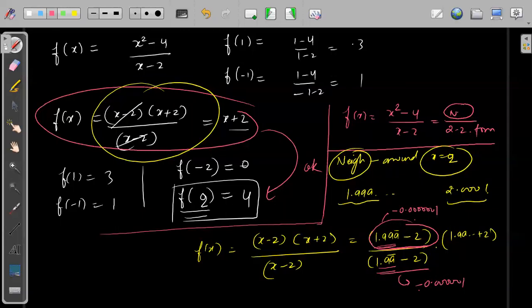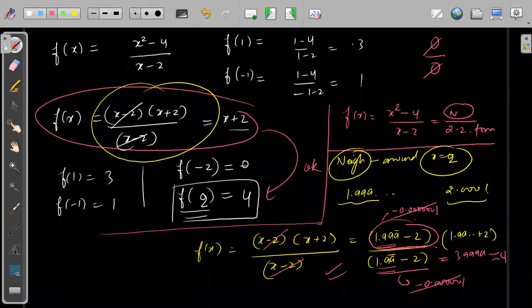Now we know that we cannot cancel 0 by 0, but we can always cancel something which is very small divided by something which is very small. We have seen in physics, where the constant for gravity is taken to the power minus 34, so there we cancel things, right? So this can easily cancel with this. No matter how small, if it is not 0, we can cancel out. So this part can be cancelled because x is not equal to 2. We are not cancelling 0 with 0. So that means this is okay, and what we will get is 1.9999 something plus 2. So this will become 3.9999, which is approximately equal to 4.